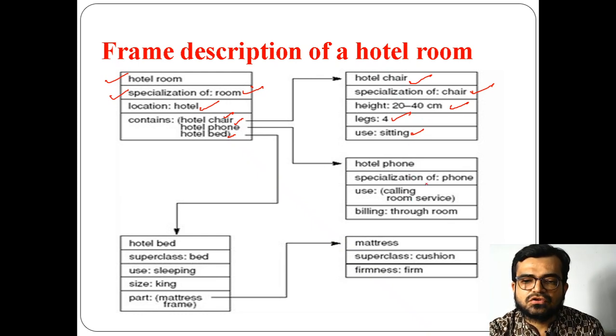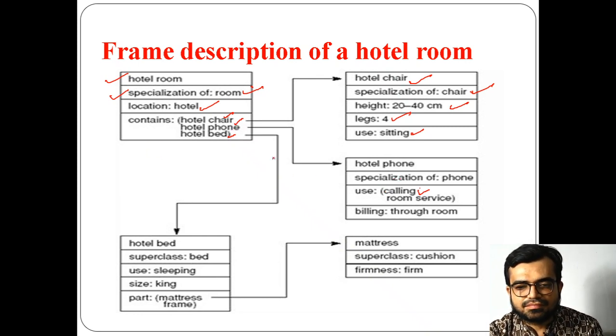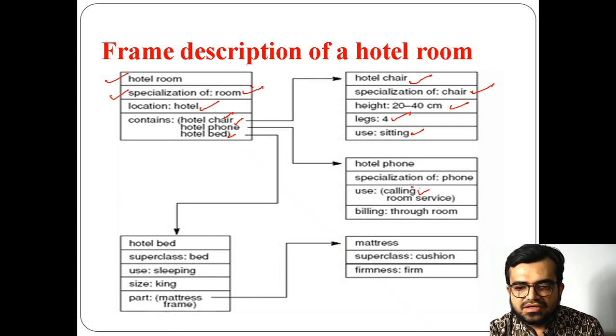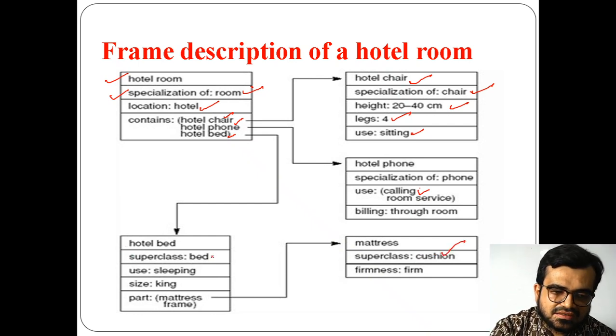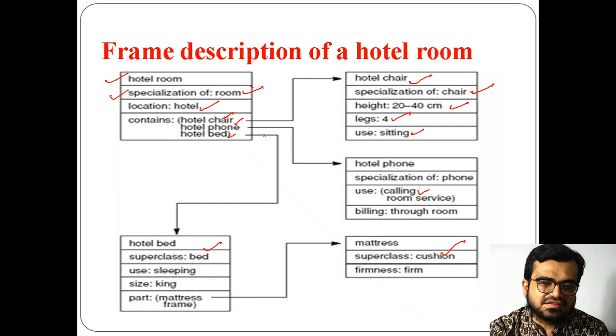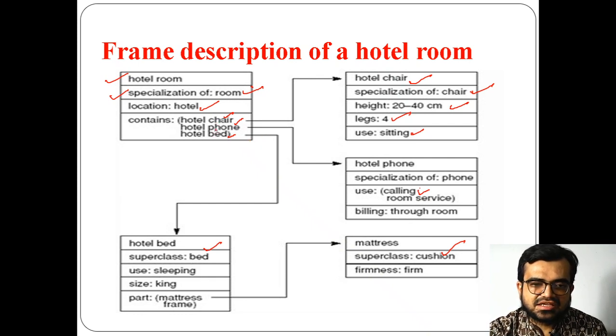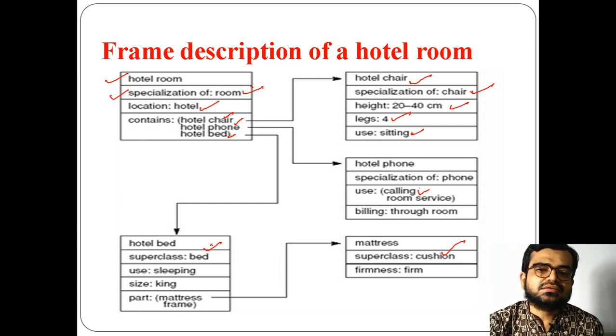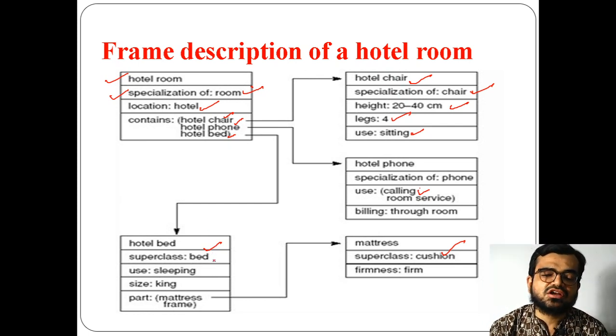Similarly if you go with the phone as well, this specialization means this hotel phone is actually derived from phone. And this mattress will be derived from where? What is the superclass of that? Cushion. So in this hotel bed, the superclass is bed. The superclasses here are chair, phone and bed. In this way you can represent the frames, and this is the structured way.